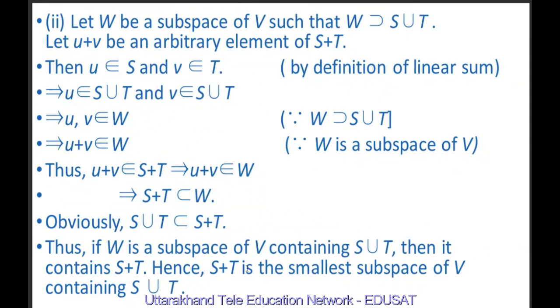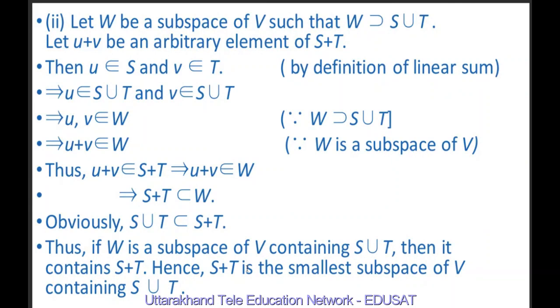Let u plus v be an arbitrary element of S plus T. Then u belonging to S and v belonging to T implies that u belongs to S union T and v belongs to S union T. And this implies u and v belong to W, because W contains S union T. And this implies u plus v belongs to W.